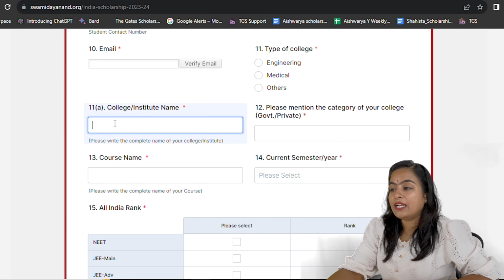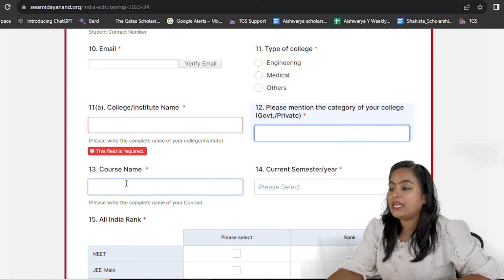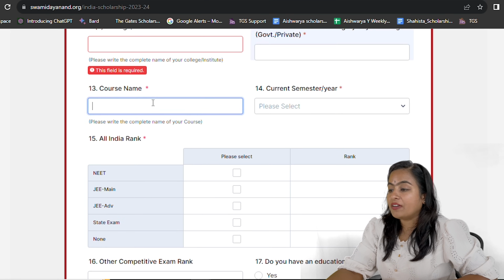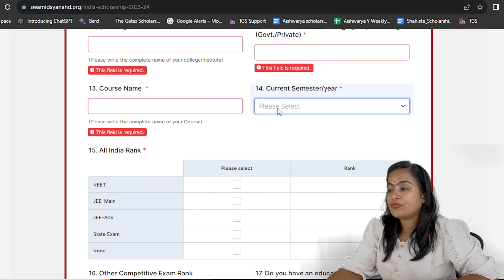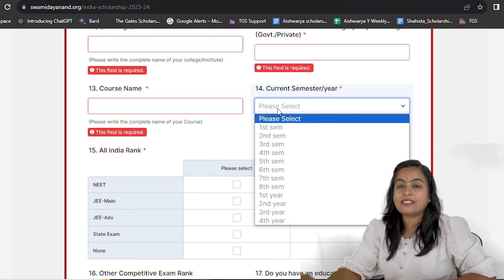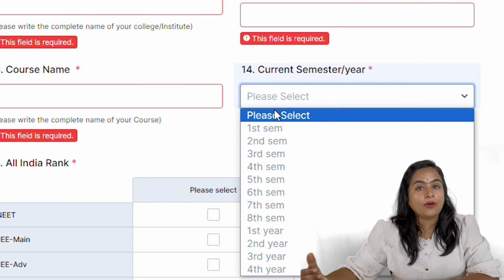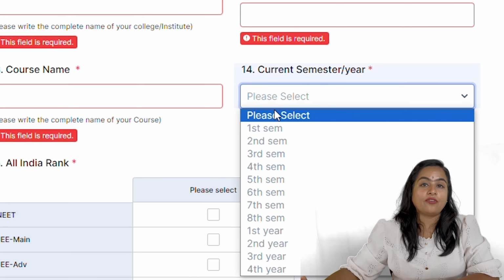Enter the name of the college or the institute where you are studying. Please mention the category of the college, whether it's private or government. Name of the course which you have selected, mention that, and the semester you are studying in. The drop down will display over there, and from there you select the semester you are studying in.